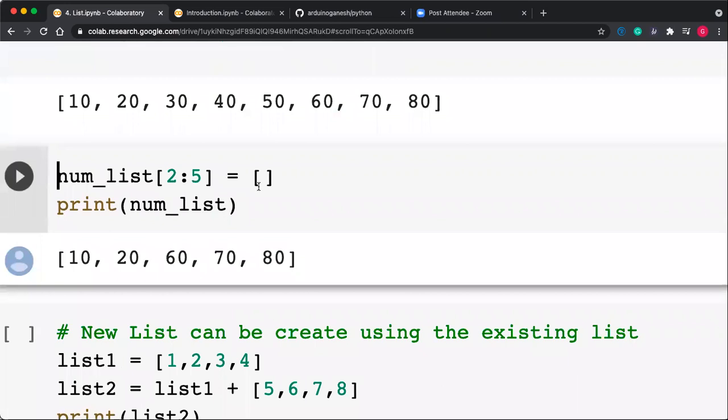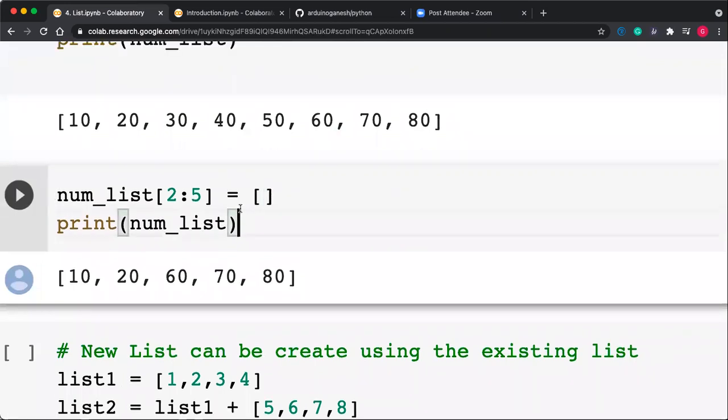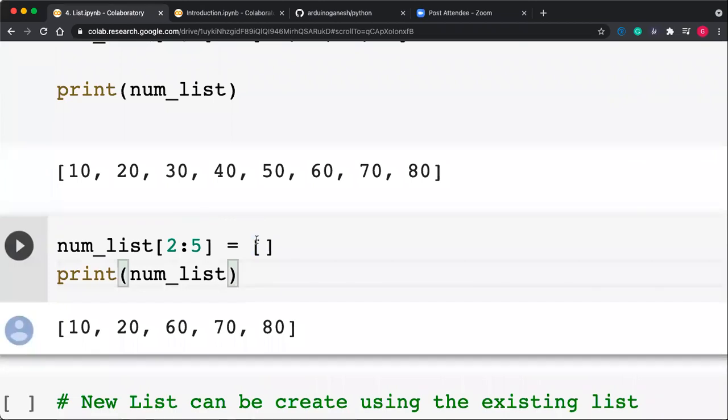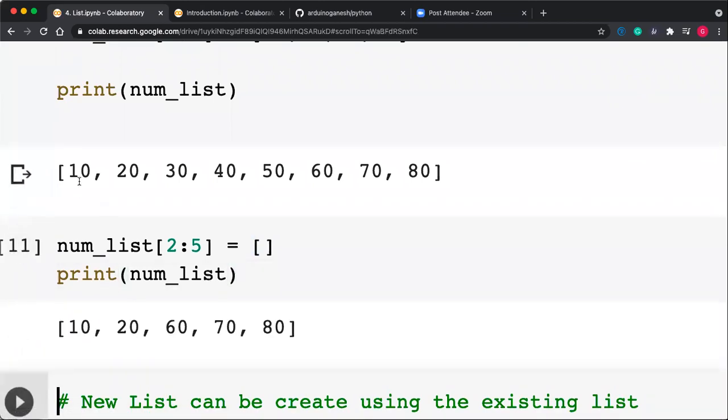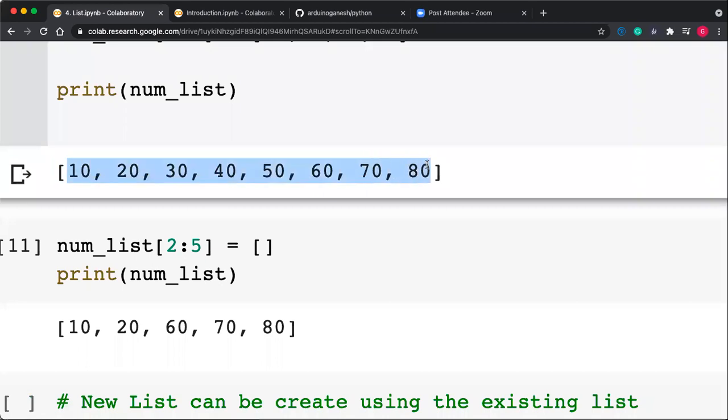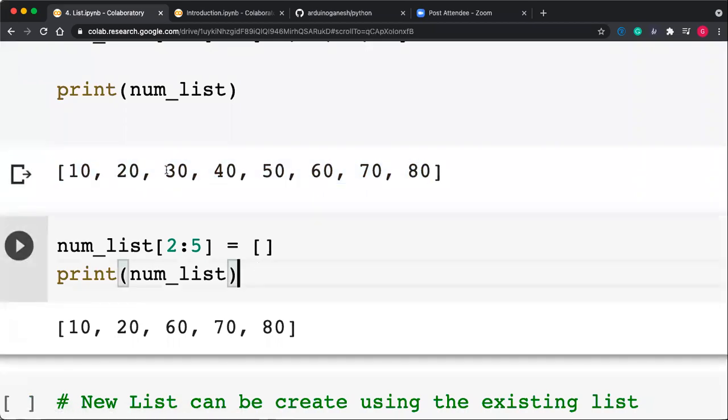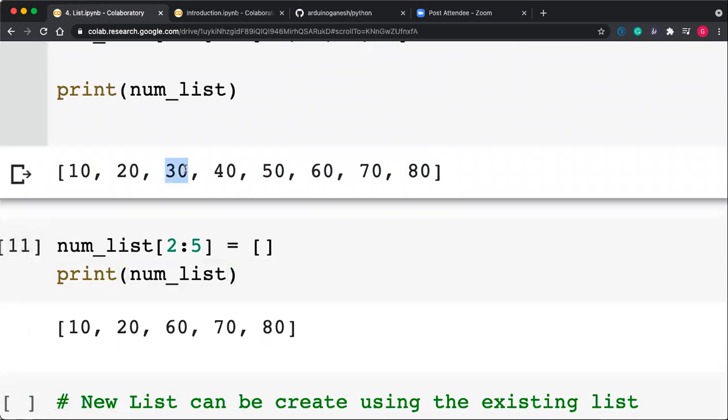num_list[2:5] is equal to an empty list. So 2:5 I am making an empty list. So I'm deleting those numbers. So what happened? First num_list is 10, 20, 30, 40, 50, 60, 70, 80. Now what is 2 to 5? Index 0, 1, 2, so 2, 3, and 4. This sublist I'm making empty. So these 3 get deleted, and now the new num_list contains only 10, 20, 60, 70, and 80.